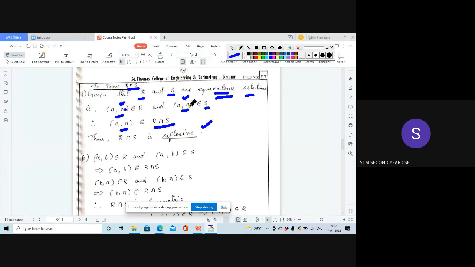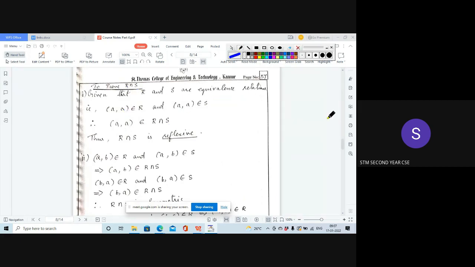Suppose we have two elements common in both R and S, then each of these elements will be related to itself as per the reflexive property. So the ordered pair (a, a) will be there in R intersection S, proving that it is reflexive. So the first property is satisfied.